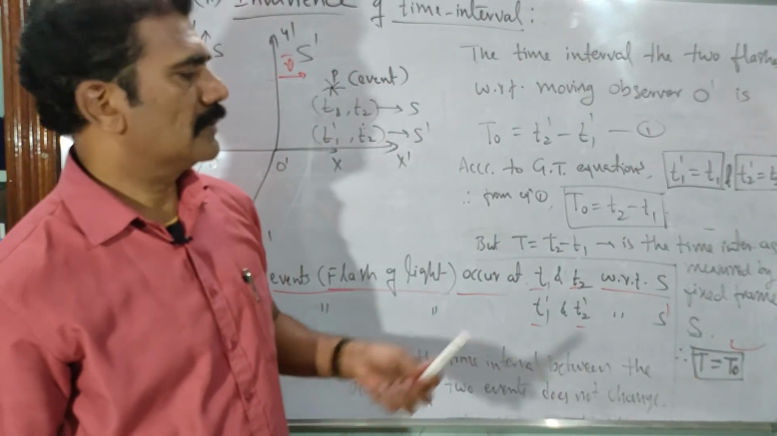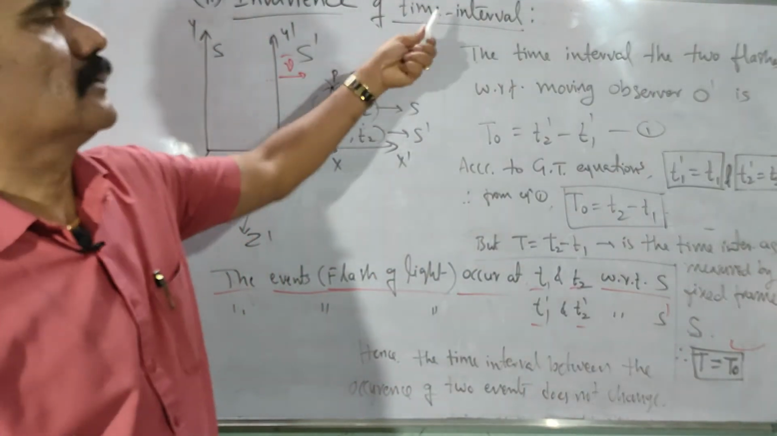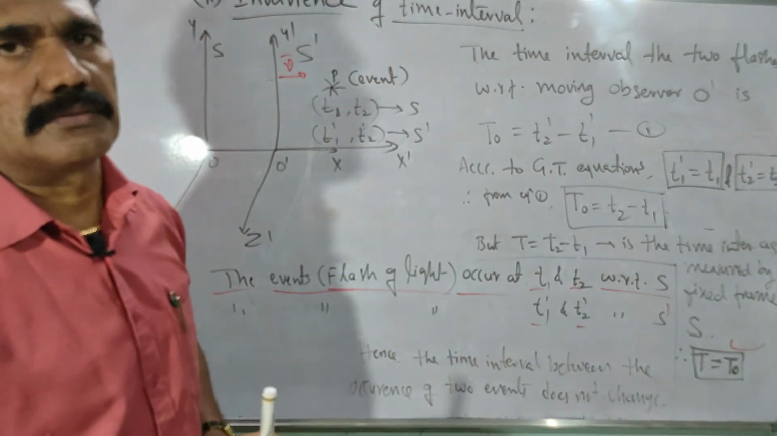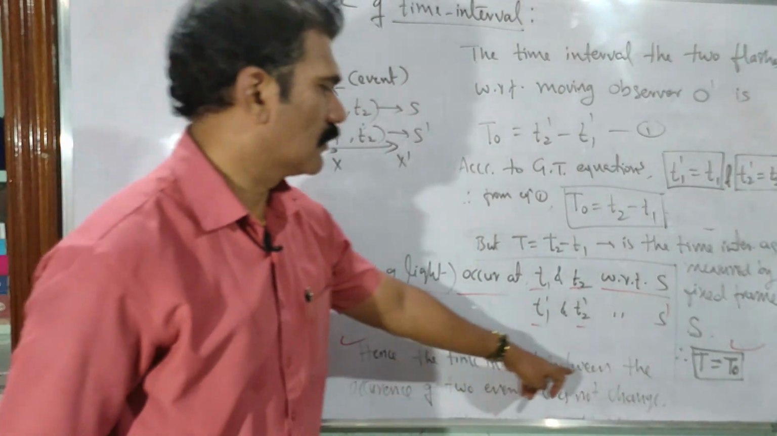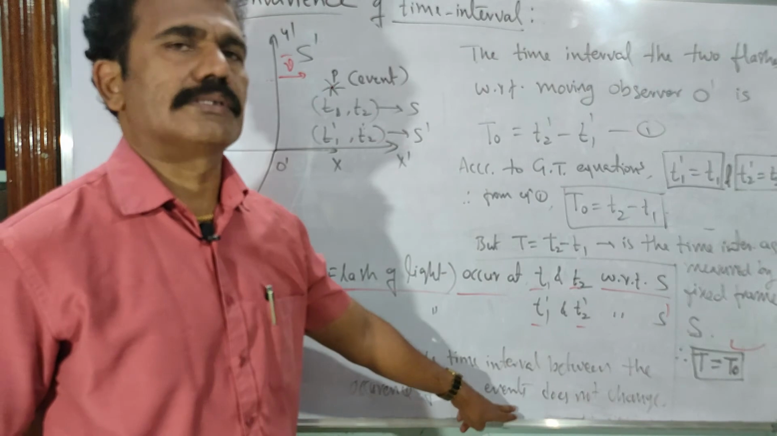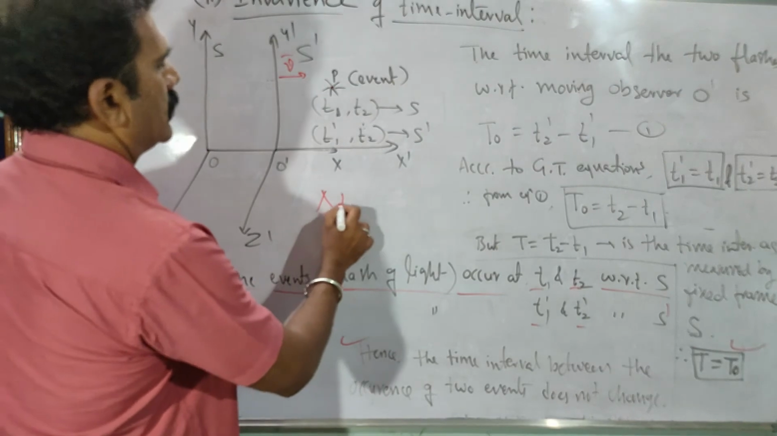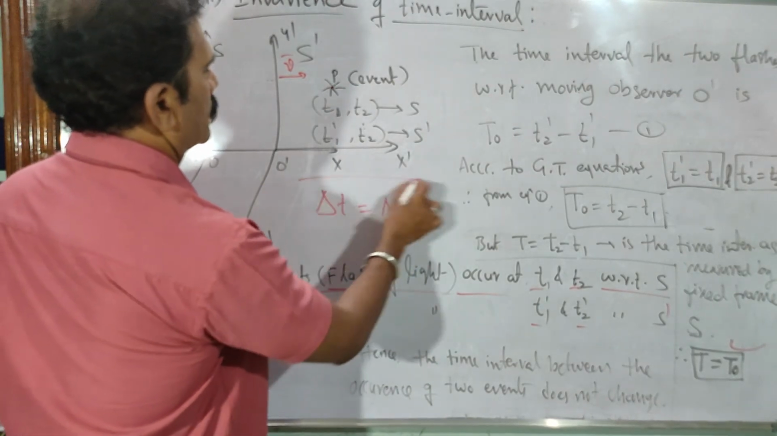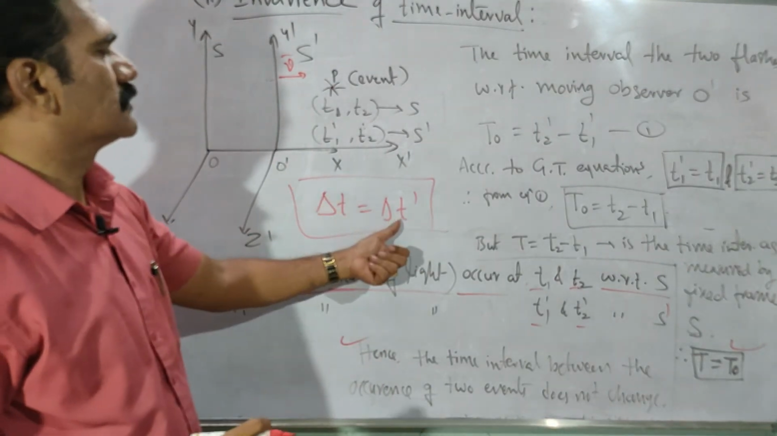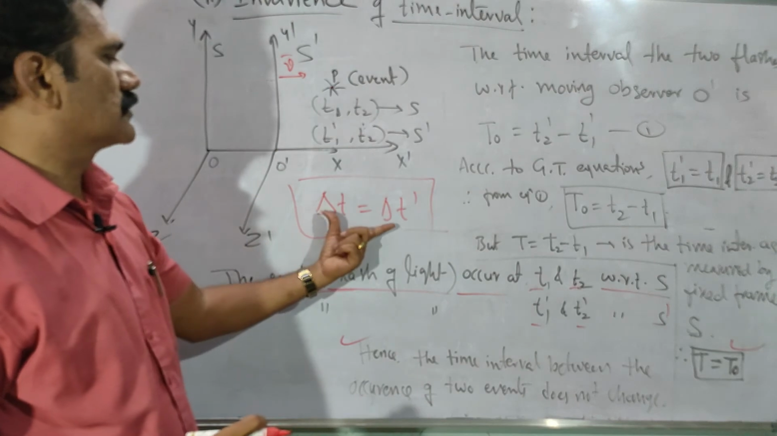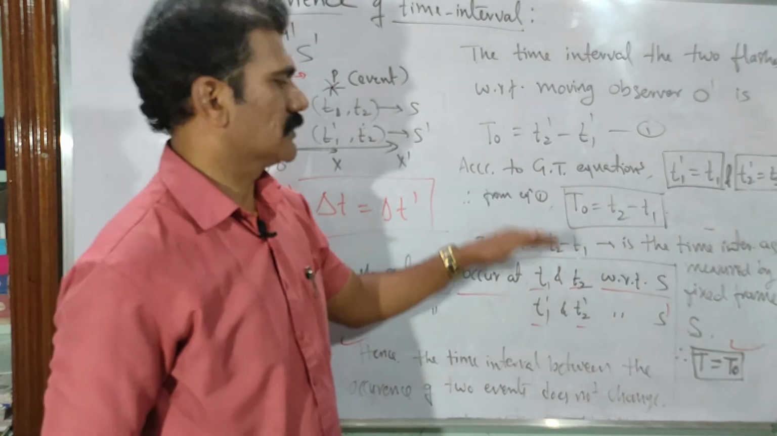So if the time intervals are the same with respect to S and S dash, what can you conclude here? The invariance of time interval: the time interval is constant with respect to S and S dash. So I mentioned here, hence the time interval between the occurrence of two events does not change. In fact you can say delta T is equal to delta T dash also, right? Delta T is the time interval with respect to S, delta T dash with respect to S dash. So both time intervals are constant. That is what you can prove using the Galilean transformation equations here.